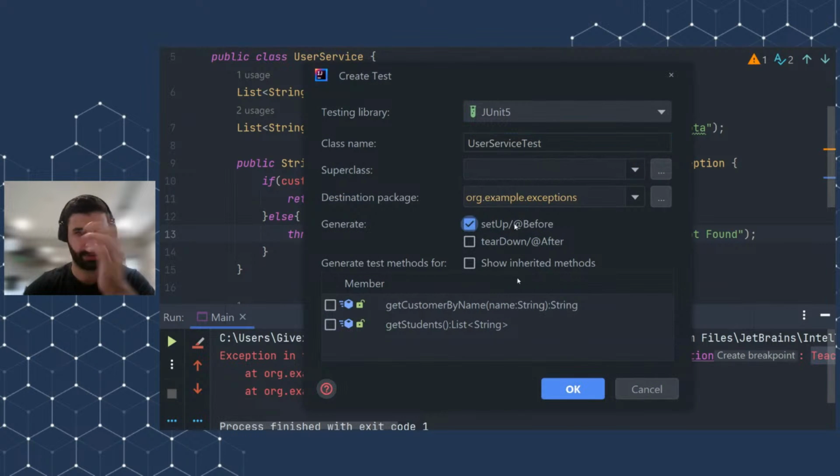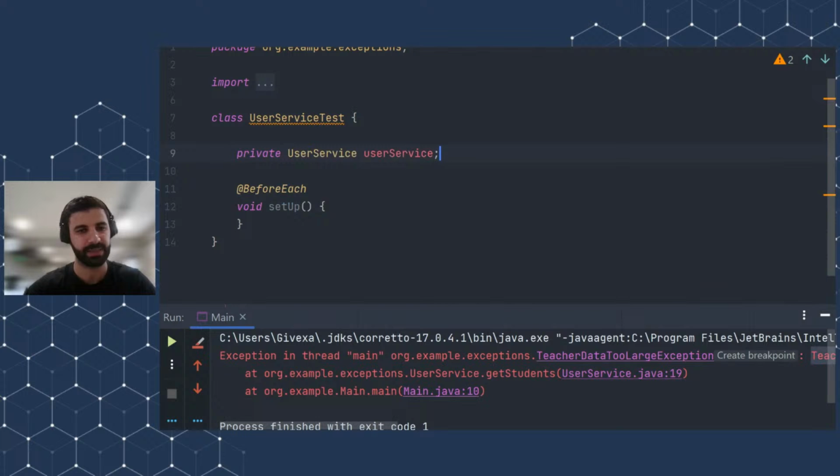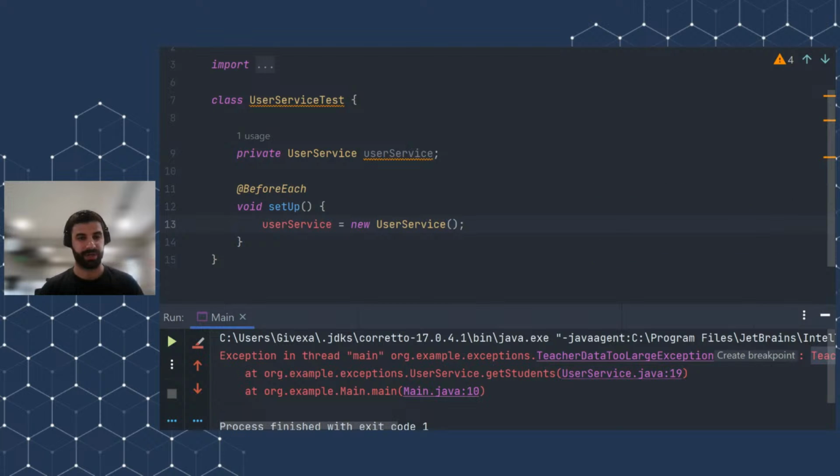We will have a before method, and what I'm going to do here is create an instance of my user service and instantiate it. By the way, maybe someone might ask, this is not the best testing practice, etc. This is not focused on the testing. We are just going to test how to test our custom checked exception logic, that it works or not.